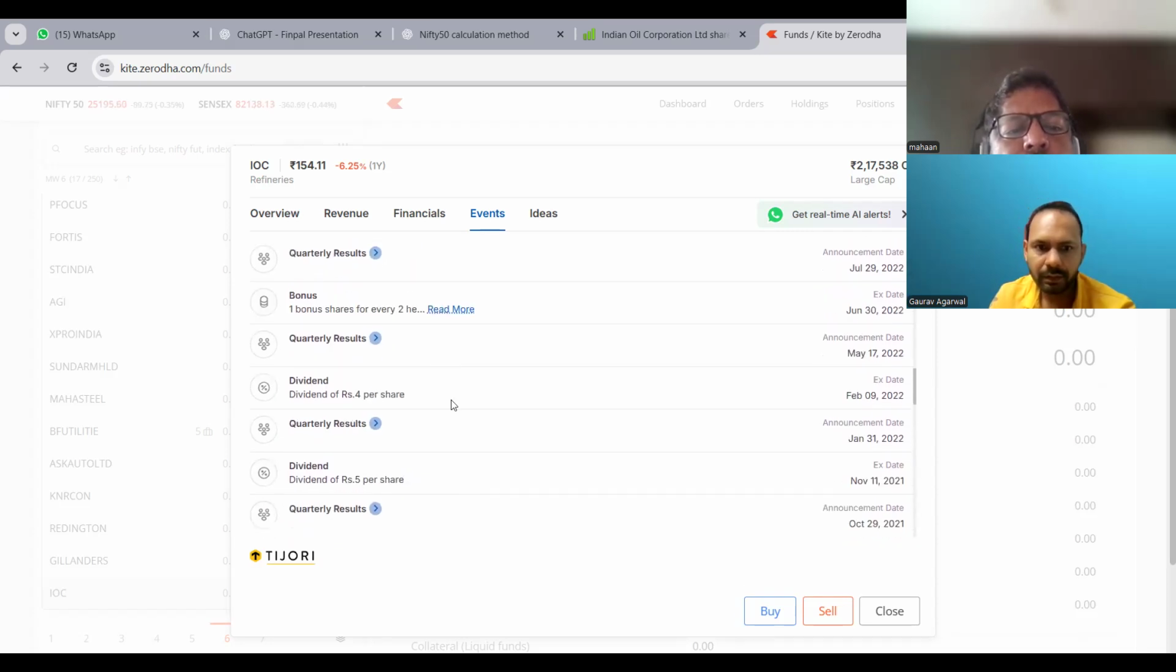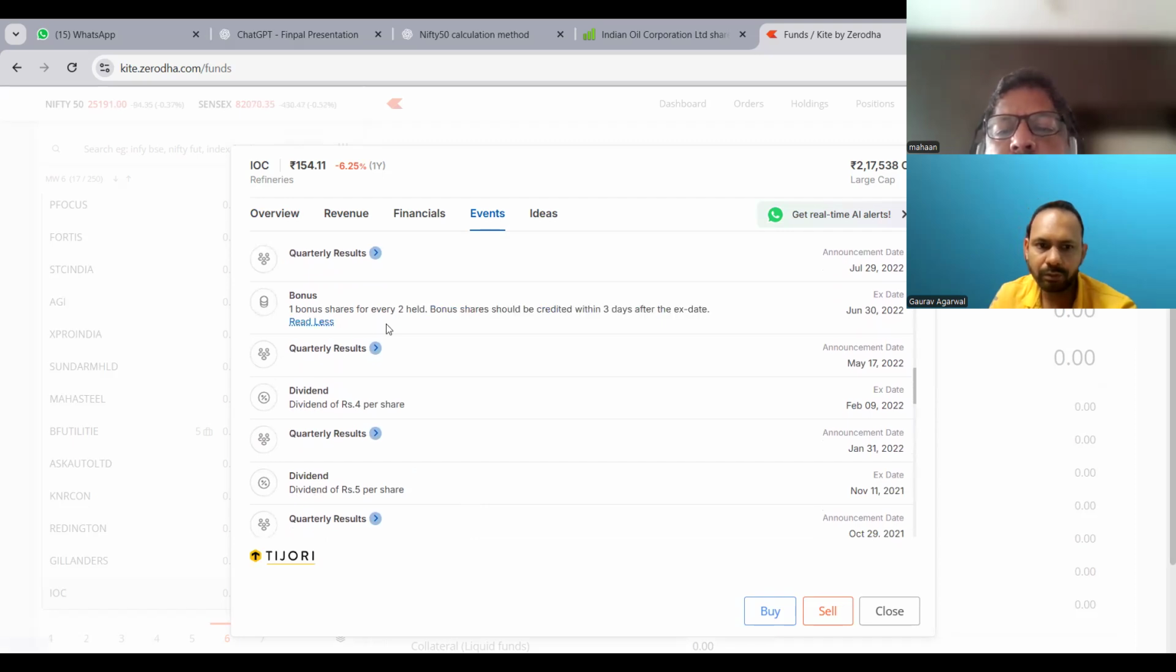Here they have given a bonus also, right? One bonus share for every two held. So if you had two shares of IOC, you will get one extra stock of IOC. This is called a bonus. Some companies will sometimes give you a bonus also, like 1:1 or 2:1 or 3:1, based on their thinking and their decisions. They will give you bonuses, right?